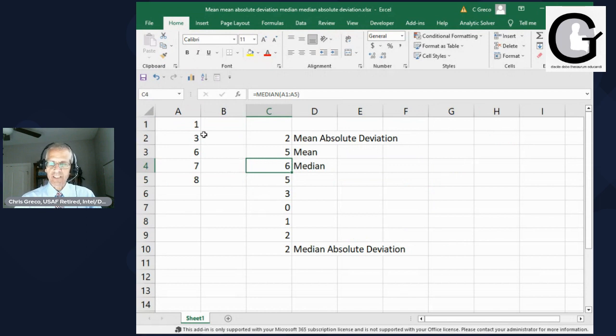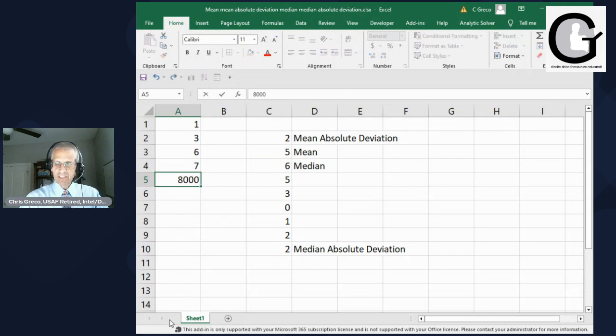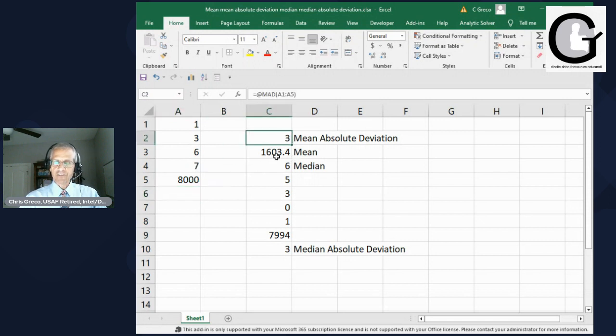Well, the median here is 6 because it's 1, 3, 6, 7, 8. Now what I want to do is show you what happens. Remember I said I changed that 8 to 8,000? Let's say I did that. Look what happens in the mean. The mean all of a sudden is 1,600. The mean absolute deviation changed from what? 2 to 3, right? Median hasn't changed at all.